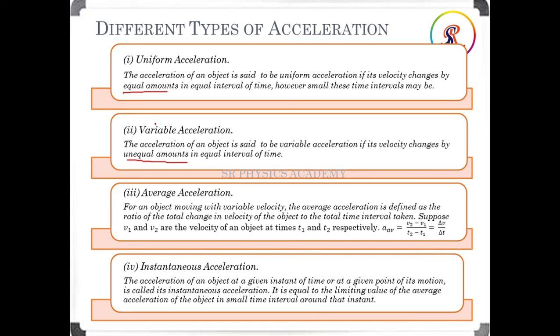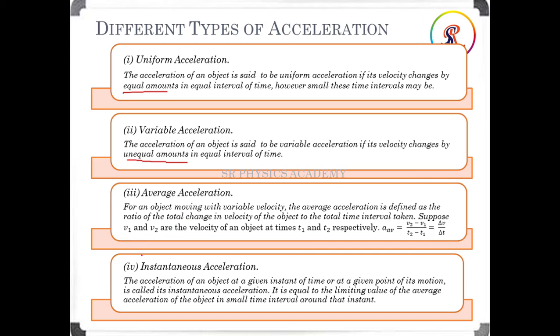Here the velocity in each case, suppose 20 meter per second, then 20 meter per second, is the same in each interval of time. But in non-uniform motion it is unequal. Suppose here 10 meter per second, the next case is 20 meter per second, again 40 meter per second velocity, again 5 meter per second. It is non-uniform, so unequal amount in equal interval of time.